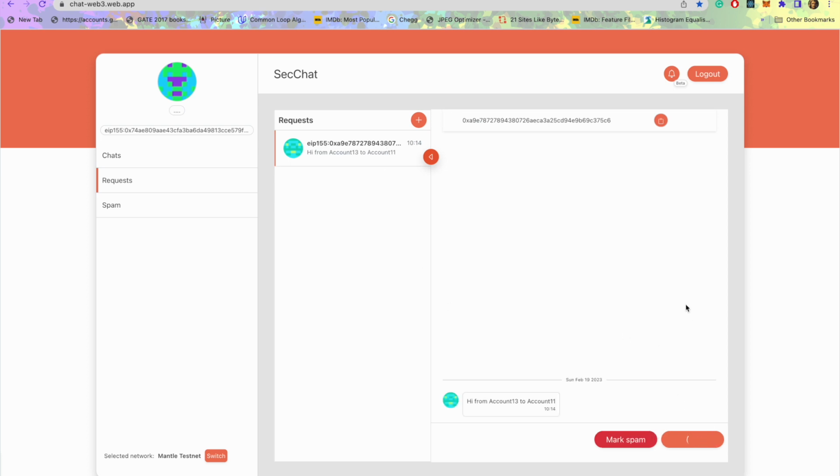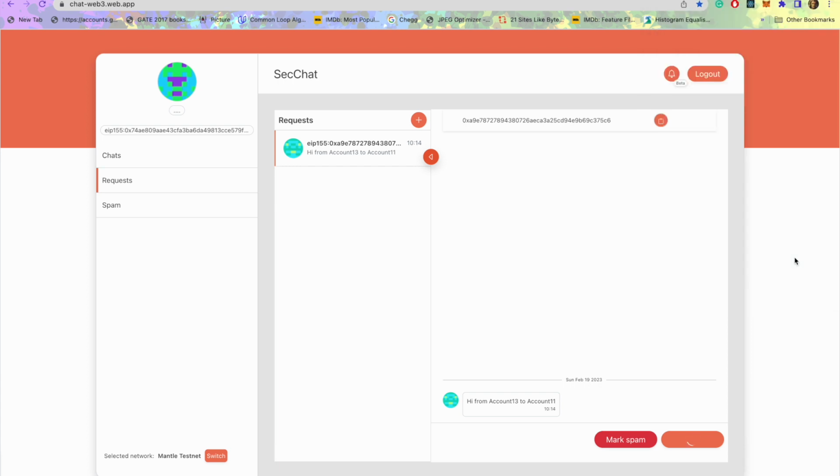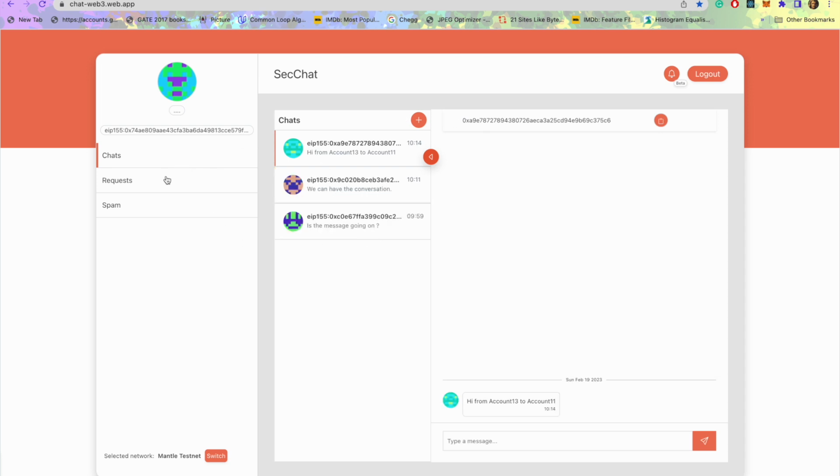Now since he knows that it is a request from a friend, he approves it. In approving, what happens is that the 0.1 token which was in the contract goes back to the sender, because he's not going to be penalized in any case. And here the message moved from the request to the chat section, and now we can easily communicate with the sender. So there is a conversation established, and now he can communicate this time.